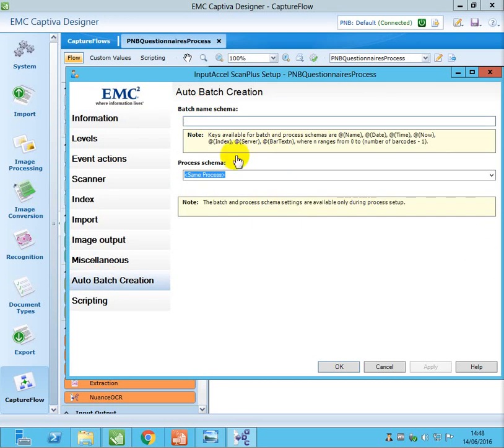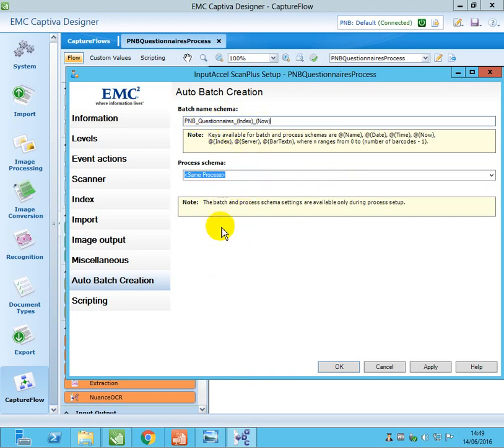So we'll add that name. PNB underscore questionnaire underscore, at the rate of this is index as a running number of your document, underscore, at the rate now, sorry, now which gives the current date and timestamp, index, and now the file name.